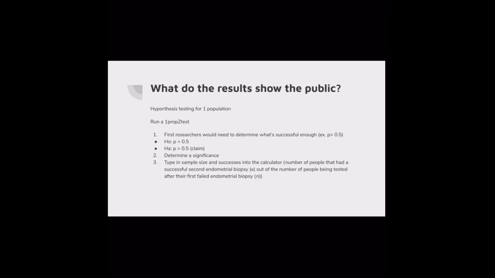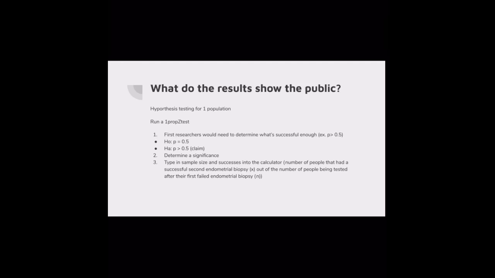Because the article wants to determine the effectiveness of a second endometrial biopsy procedure before resorting to a more invasive test, one way that they could test this is by using a one-prop z-test for one population. First, the researchers would need to determine what's successful enough. In this example, I chose P being greater than 50%, so your null would be that P equals 50%.